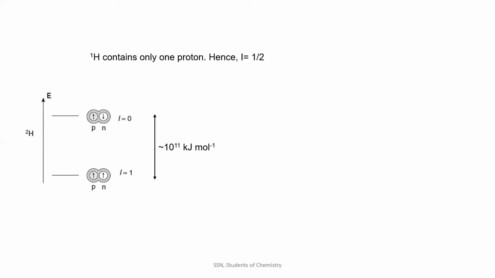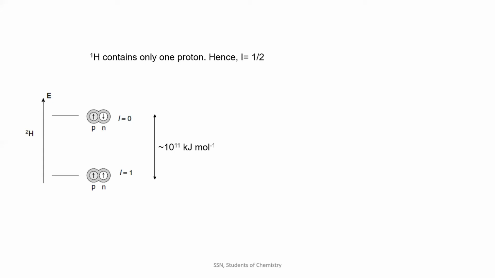We will irradiate some energy to the ground state particles. It will absorb our energy, get excited to the excited state, then it will come back to the ground state by emitting some energy. That energy we will observe as a spectrum. That is very simple, right?